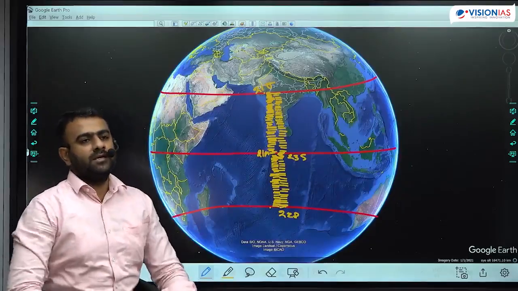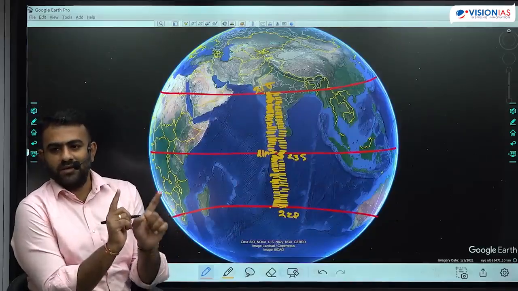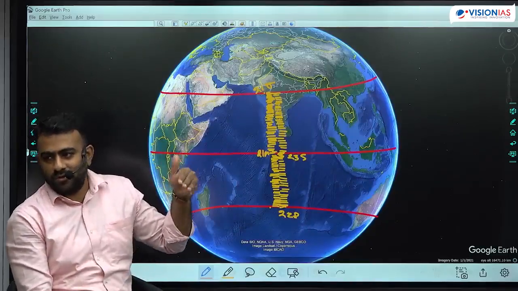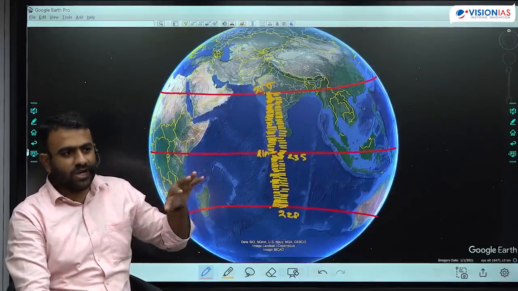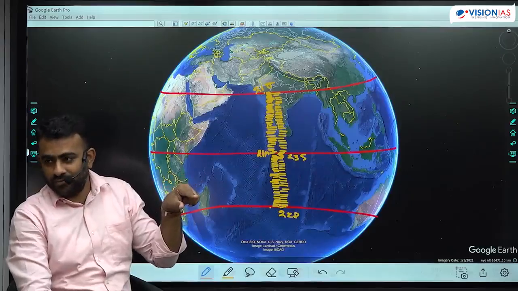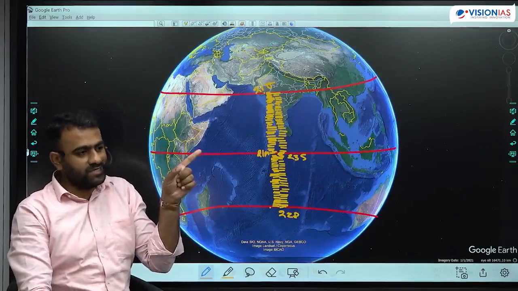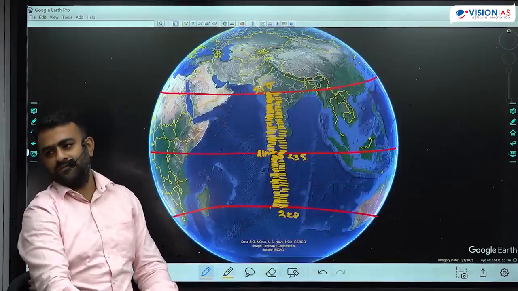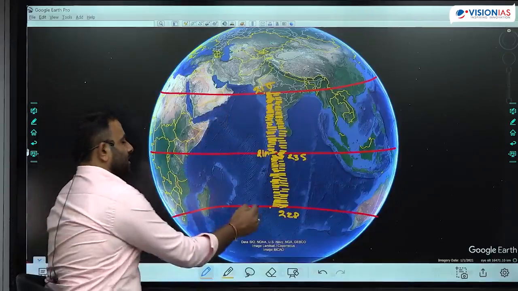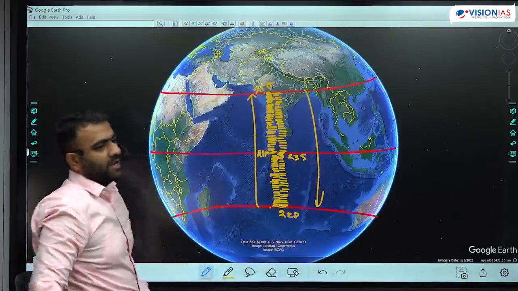If you clearly see, it is the Earth's orientation which is changing in this manner. Therefore, the sun appears to be shifting north or south. The sun's position appears to be shifting north or south. It is not actually shifting. It is the Earth's orientation which is changing. Therefore, this is called the apparent movement of sun. The sun's position continuously appears to be changing from Tropic of Cancer to Tropic of Capricorn.